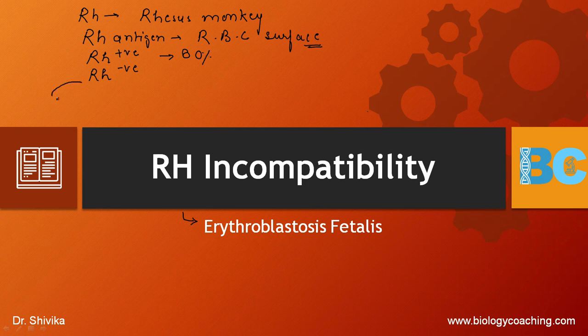If the blood of an Rh negative individual is exposed to the blood of an Rh positive individual, then what happens in the body of the Rh negative individual? The antibodies are prepared.